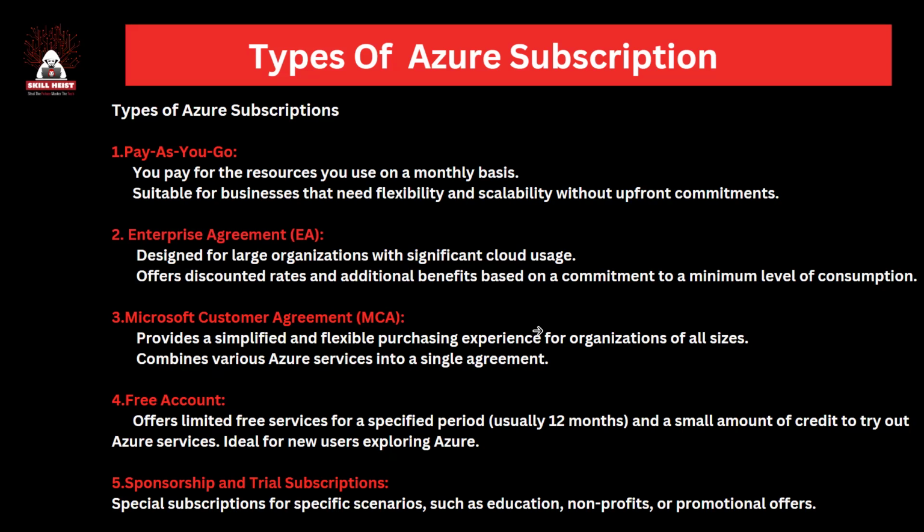Then we have the Enterprise Agreement, designed for large organizations with significant cloud usage, offering discounted rates and additional benefits based on a commitment to a minimum level of consumption. Okay. So as I said, if I want to subscribe to it, I know that my team is going to work on Azure, right? And as of now, I want up to, say, 10 licenses for this Azure subscription to be used. So what am I going to do? I am going to create an enterprise agreement with Microsoft, right?